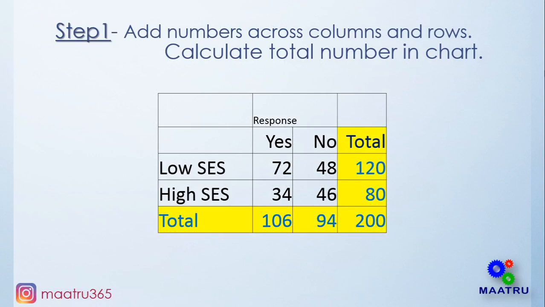Values are given as we saw in the last video. This is the first step. We put all the values in a table and make the totals of all rows and columns. As here, low SES 72 and no 48 becomes a total of 120. High SES is 80 and the grand total is 200.